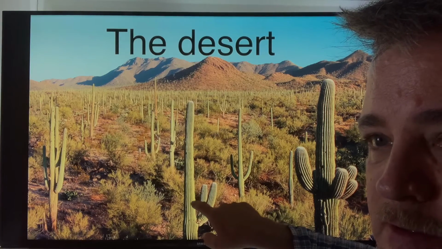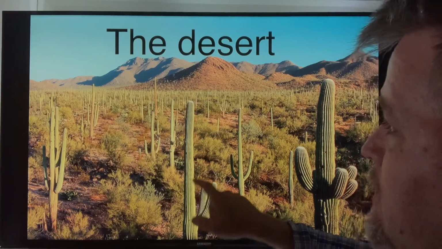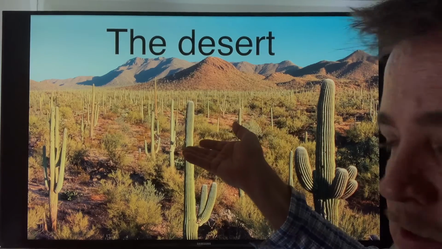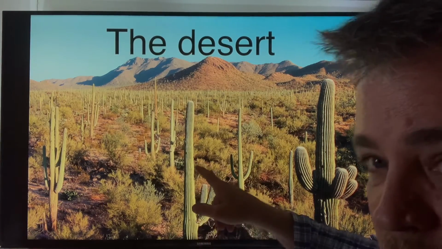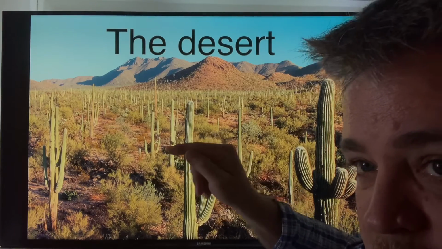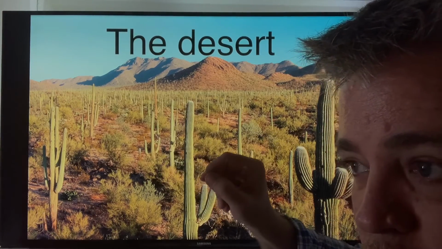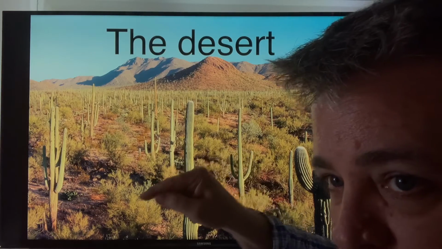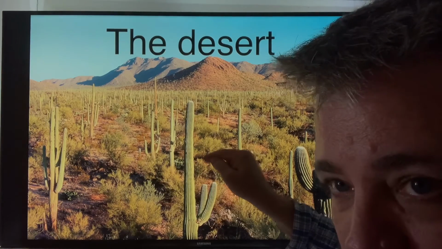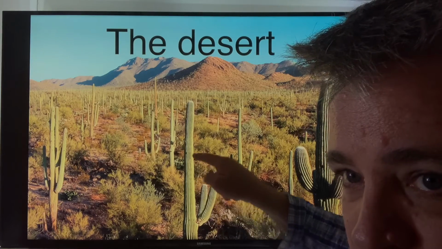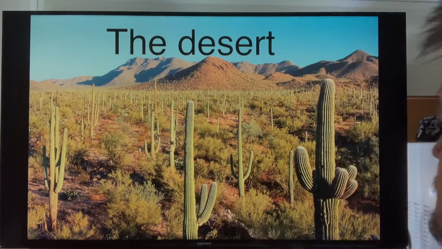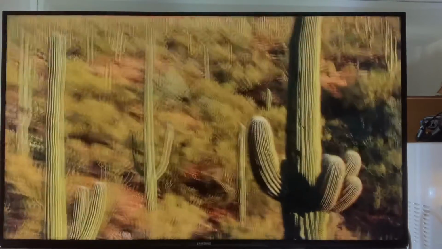Okay? Cactus. And look at all the cactus here. Wow, there's so many. And don't touch it. It's very sharp. If you touch it, ow! You know, like a needle. Right? All these are needles. So be careful around the cactus. Don't touch the cactus.